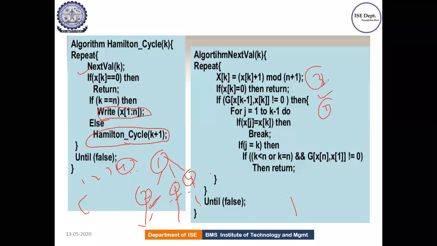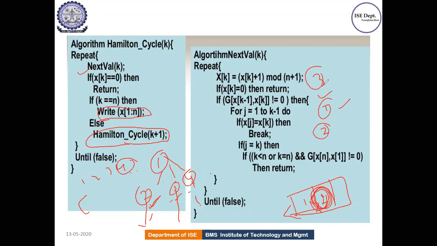For example, I was writing an array something like this. Before filling the next vertex, I was checking whether this 2 already exists previously. Why do we need to check this? Because each and every vertex should be visited only once, so there should not be any repetition here. So that is one condition.